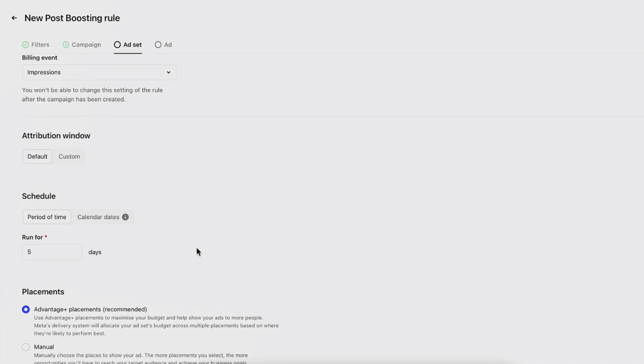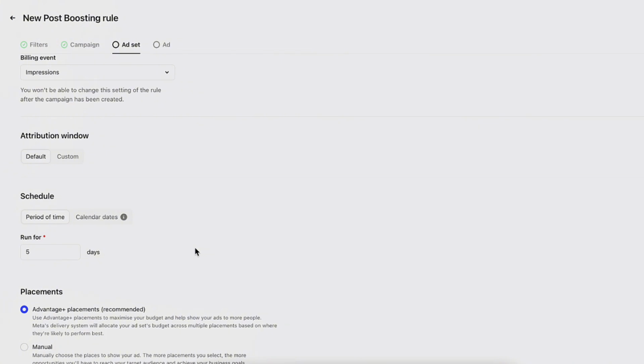Let's say you scheduled the rule to run 3 ad sets for 5 days. In case you publish the new post on the 3rd day and it meets the filtering conditions, the oldest of the running posts will be paused and the new one will go into promotion for 5 days.